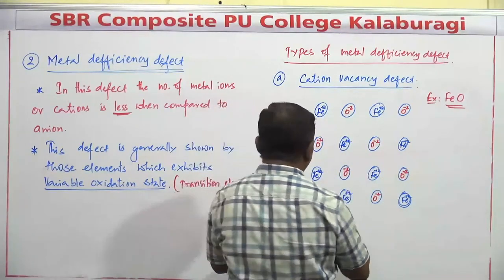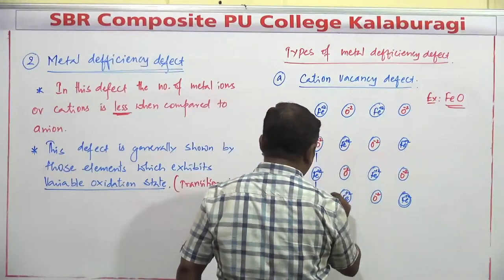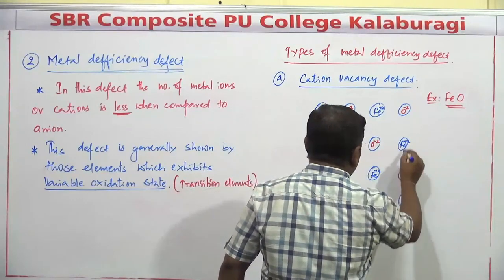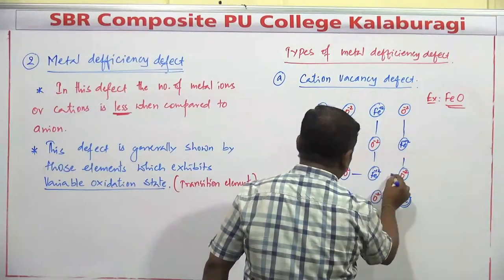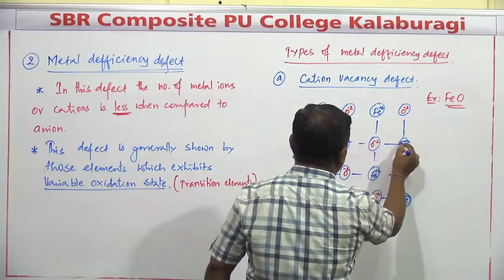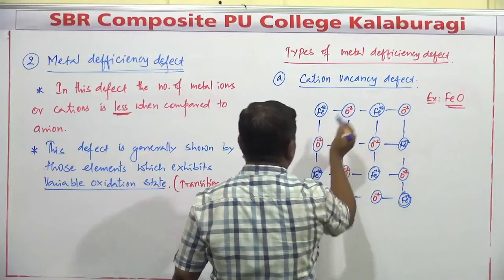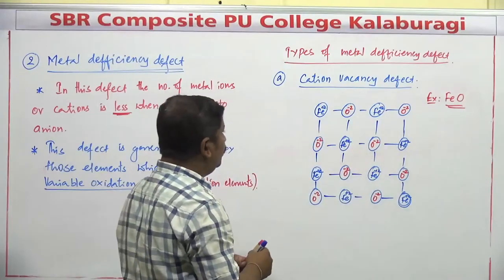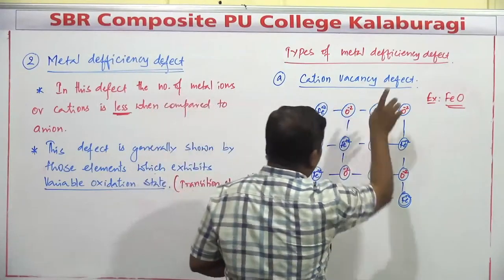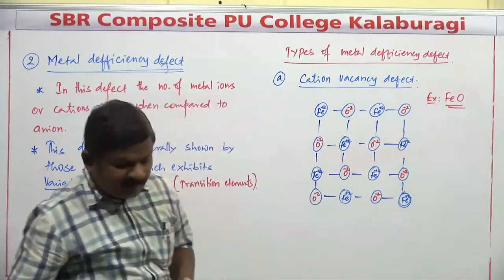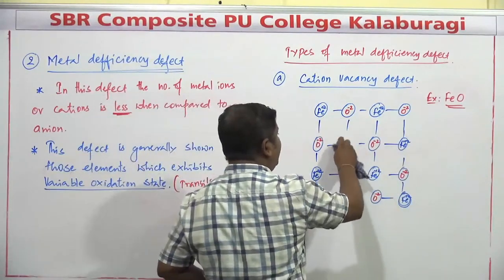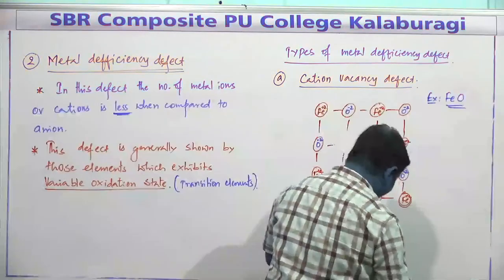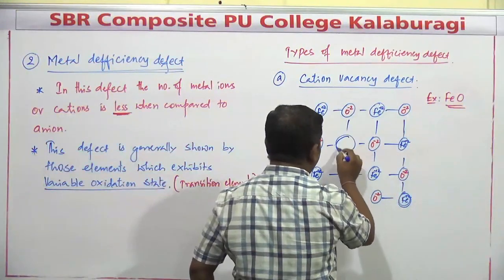In the crystal structure of iron oxide, Fe plus 2 ions and oxide ions are arranged like this. Cation vacancy defect means one of the lattice positions, that is Fe plus 2, is going to be missing from its position.